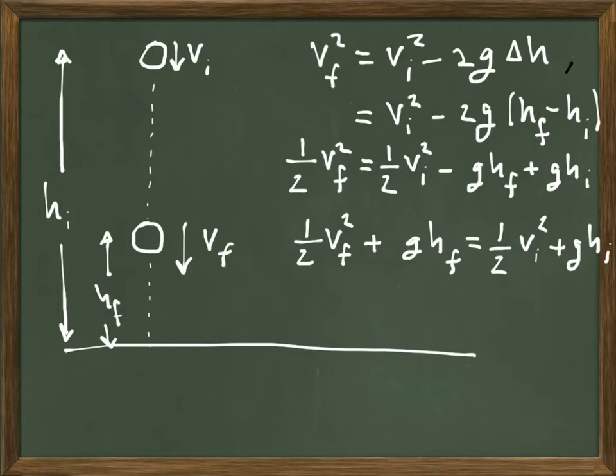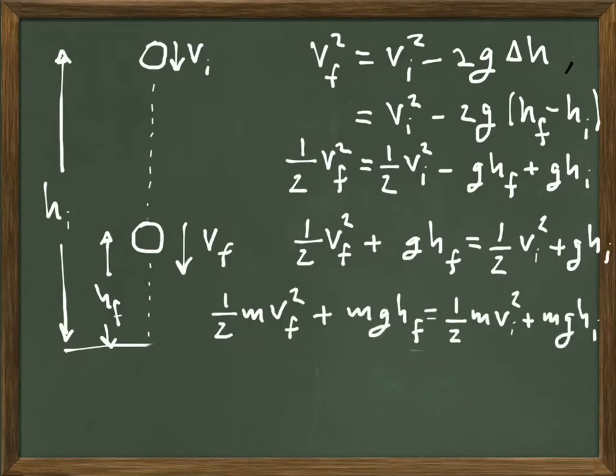Now the next thing that we're going to do is multiply by the mass of the object that is falling here, and what we end up with is an equation that says that this quantity, 1/2 m v squared plus m g h, when we evaluate it at the final moment, we get a number out of that. The number that we get at the final moment for this quantity, 1/2 m v squared plus m g h, is equal to the same quantity evaluated at the initial moment.